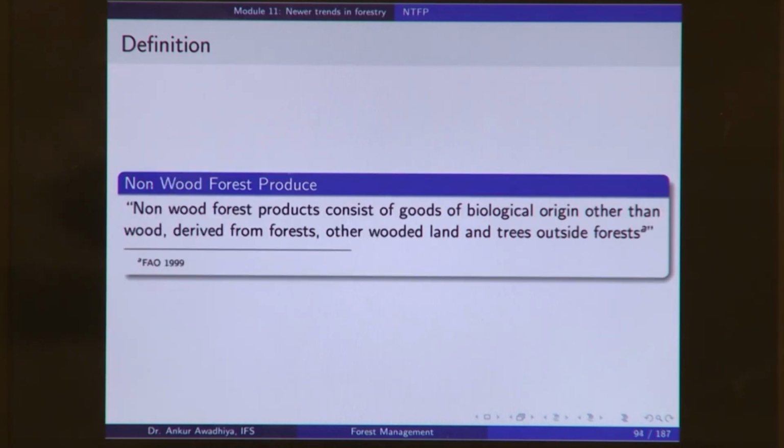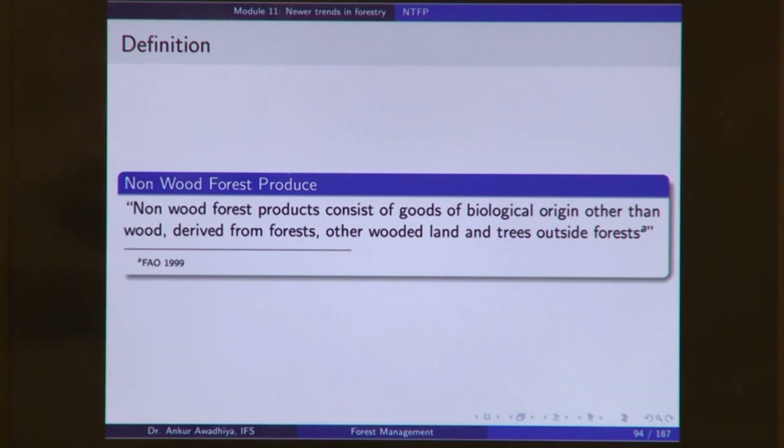Then we have the non-wood forest produce. This definition is from the Food and Agriculture Organization in 1999. Non-wood forest products consist of goods of biological origin. Now, here it says goods of biological origin. So, it is not considering the services, it is only considering the goods, and only those goods that are of biological origin.